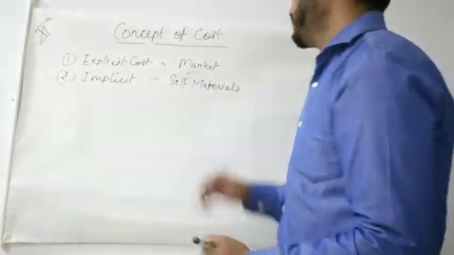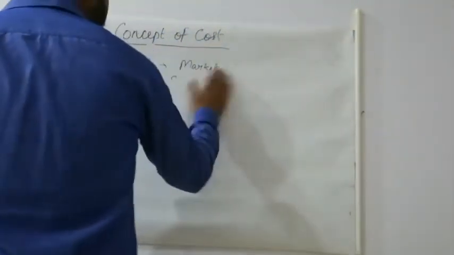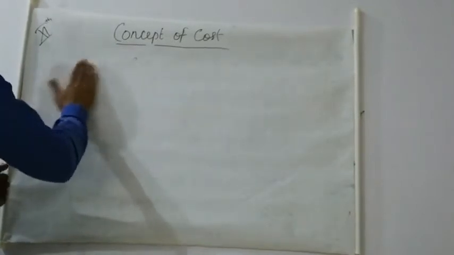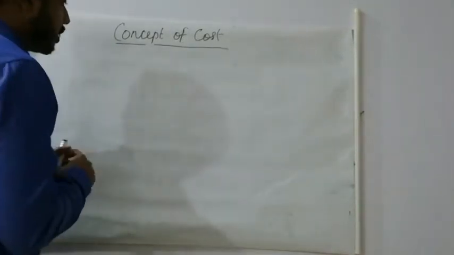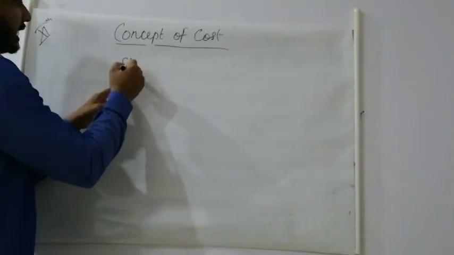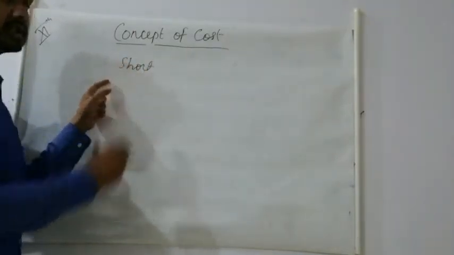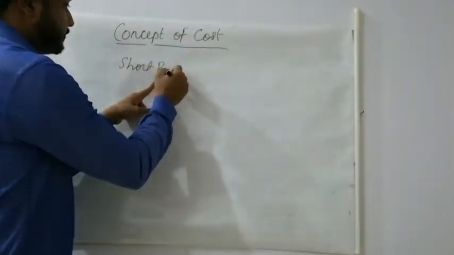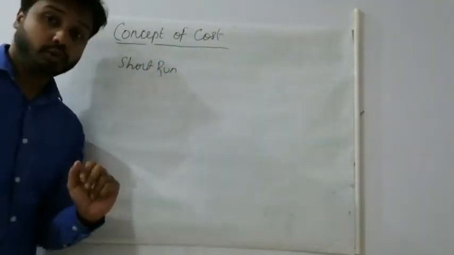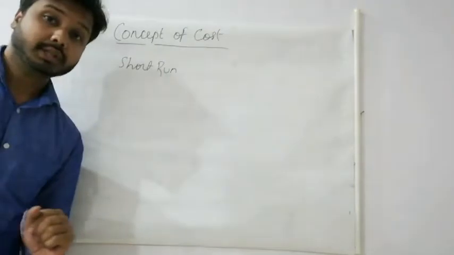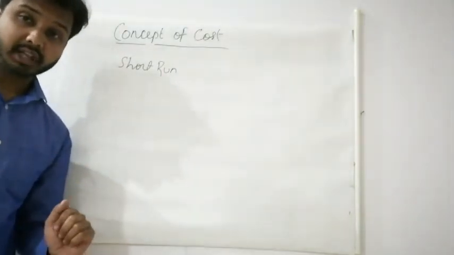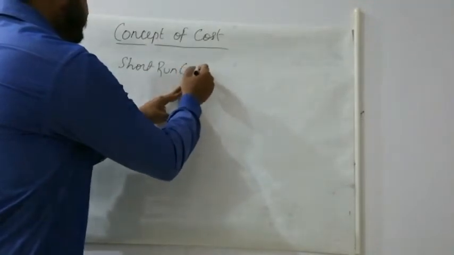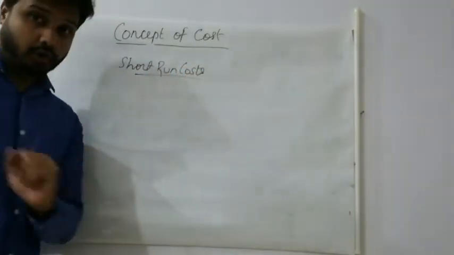Now coming to the important topic that will be covered under this chapter, that is short run cost. Already we have seen in the production function that we were studying the short run production function, in which we were using two types of factors. One was the fixed factor and one was the variable factor. So in short run cost there will be two types of cost.